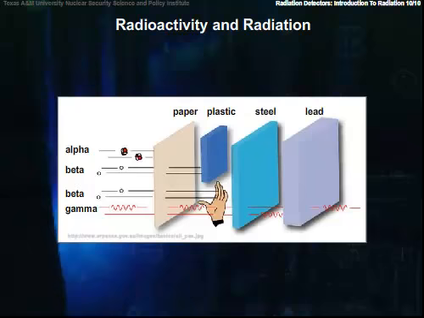Both alpha and beta particles have ranges, that is, there are distances that they travel, the range, and then they are completely stopped. These ranges depend mostly on the type of particle, whether it's an alpha or a beta, the kinetic energy of the particle, and the density of the medium.